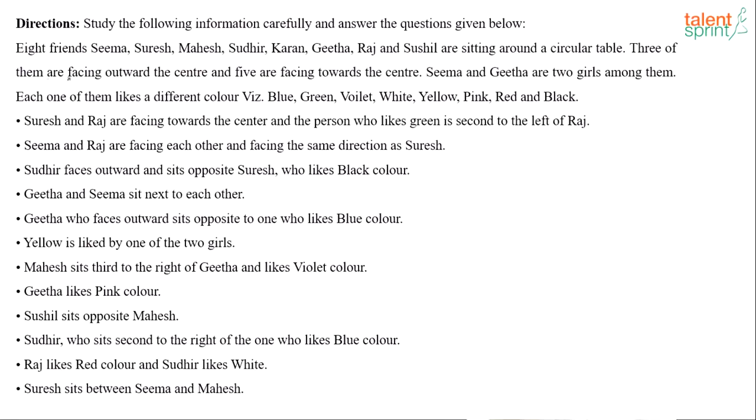Of course, the complexity is we do not know who's facing center and who's facing outwards. Again, remember, like we had discussed in case of linear arrangement, north and south is important. When it comes to a circular arrangement, whether they're facing center or outwards is going to be very, very important. Right? So for those who are not aware, when a person is facing the center of a circular table or center of any table, square table, rectangular table, triangular table, the shape doesn't matter, left has to be taken in the clockwise direction, right should be taken in the anti-clockwise direction.